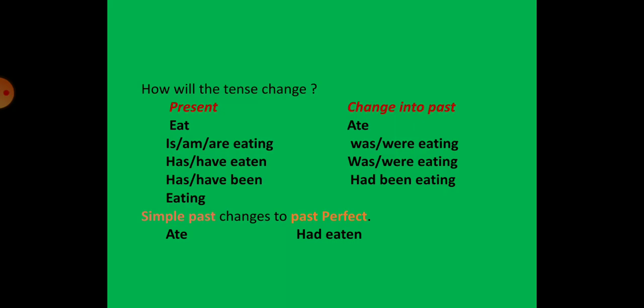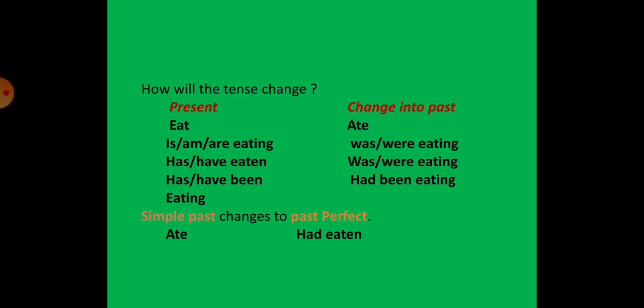Now, when will the tenses change? Let's see how the tense will change. Remember students, inside the inverted commas, the present changes to past. For example, if we take the verb eat, it changes to ate. That is simple present into simple past. If we take is, am, are eating, it changes to was, were eating. That means present continuous changes to past continuous.